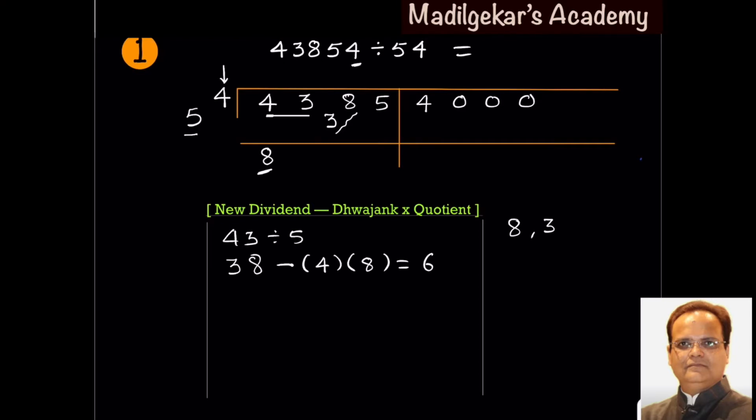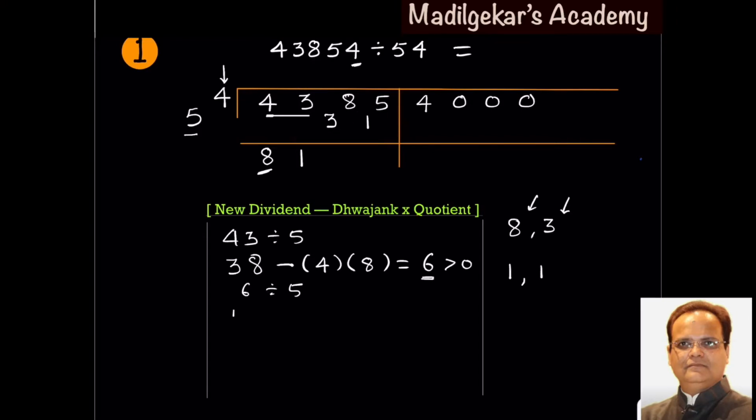Now this 6 must be positive. This term should always be positive. Whenever it comes to be negative, you have to change the previous quotient and remainder. Now here this 6 is to be divided by the operator 5, which gives quotient 1 and remainder 1. The remainder is to be written in between 8 and 5.